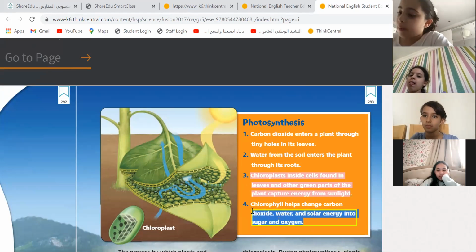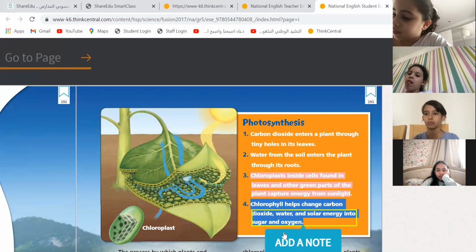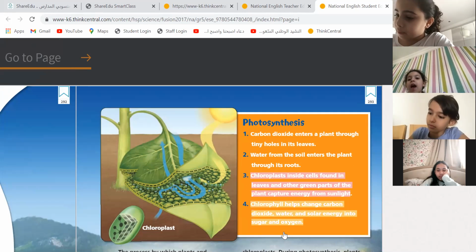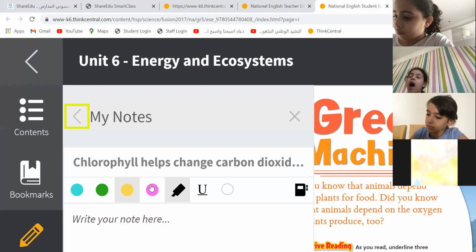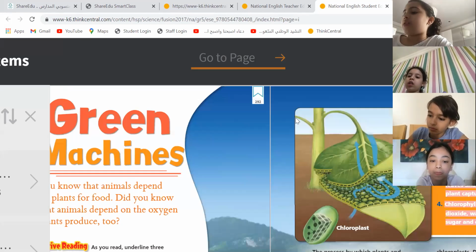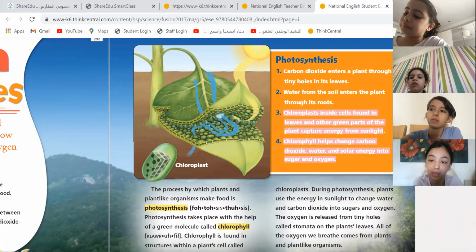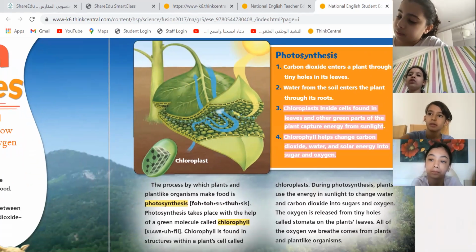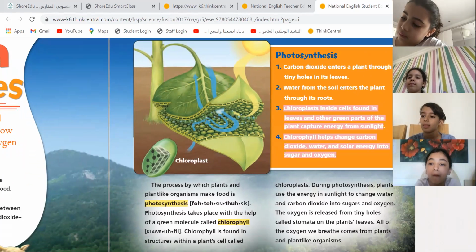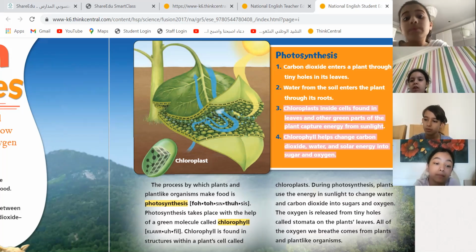No, into sugar and oxygen. What do they give us? Plant, what do they give out? Oxygen. And what do they give to the plant? Sugar. Excellent. Judy, they take in carbon dioxide.